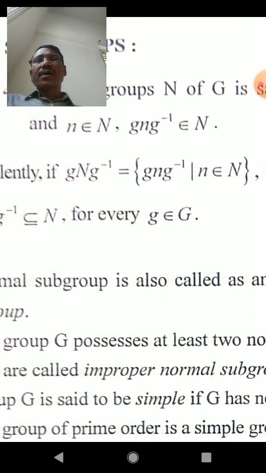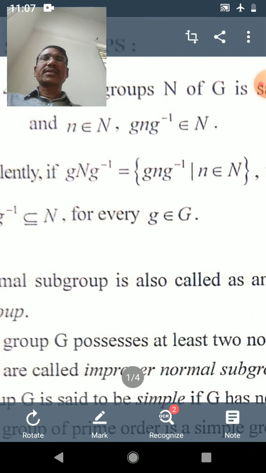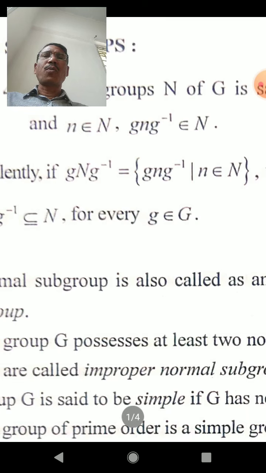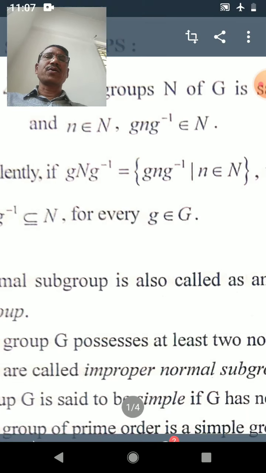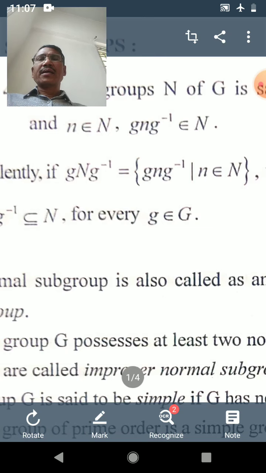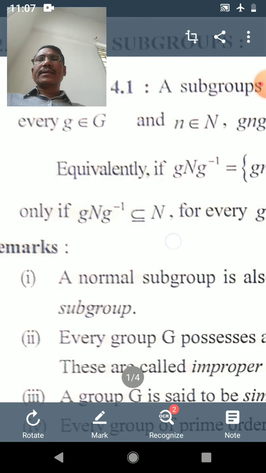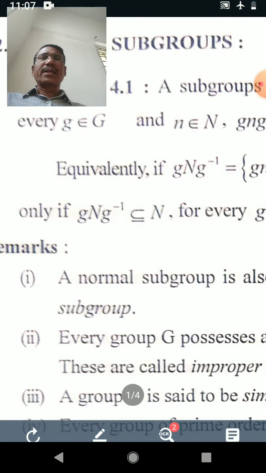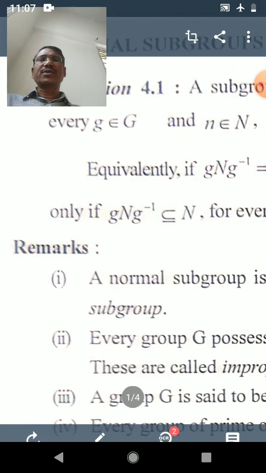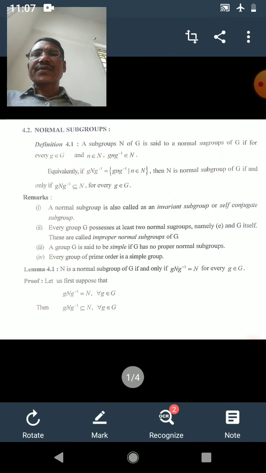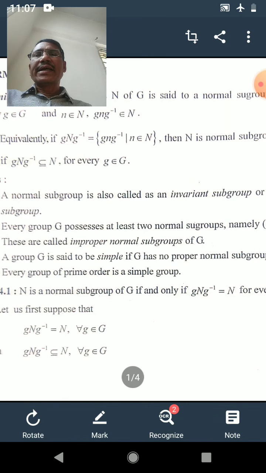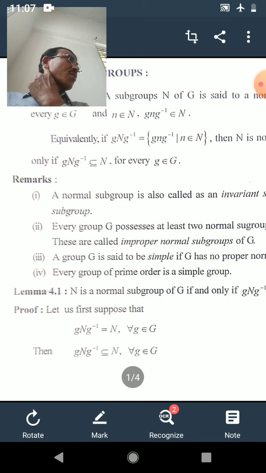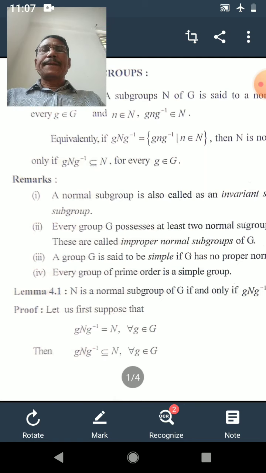Equivalently, if you define the set g N g inverse as the set of all elements of the form g n g inverse, where n belongs to subgroup N, and if g N g inverse is a subset of N, that means the set defined in this manner is a subset of N, then N is also called a normal subgroup of G. Means we have defined a normal subgroup in two manners.